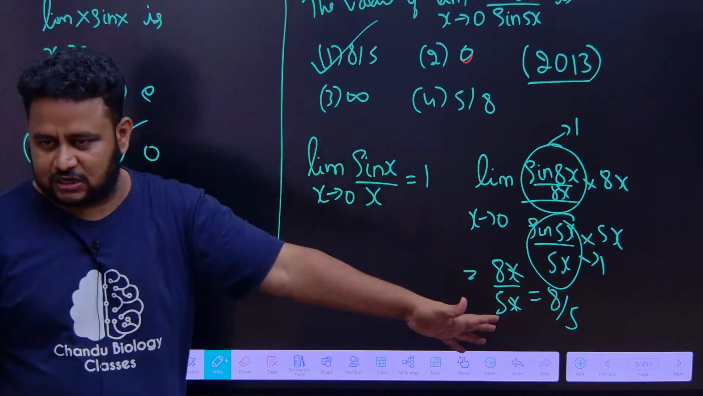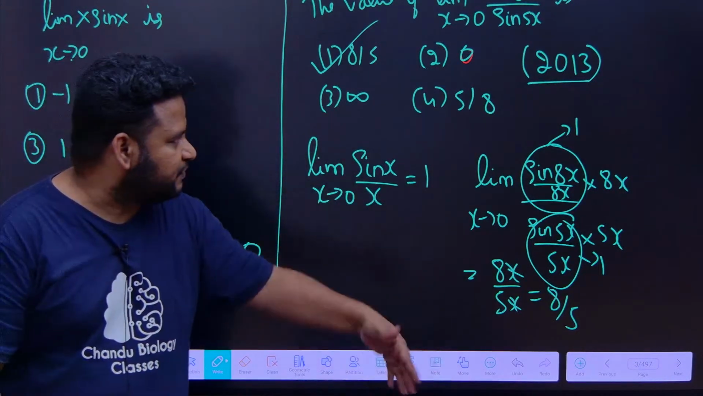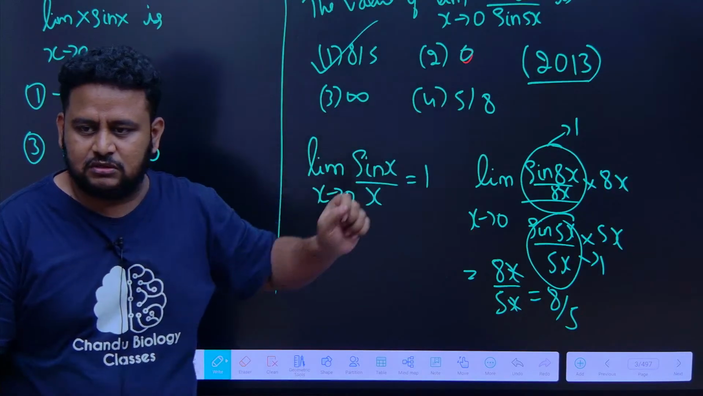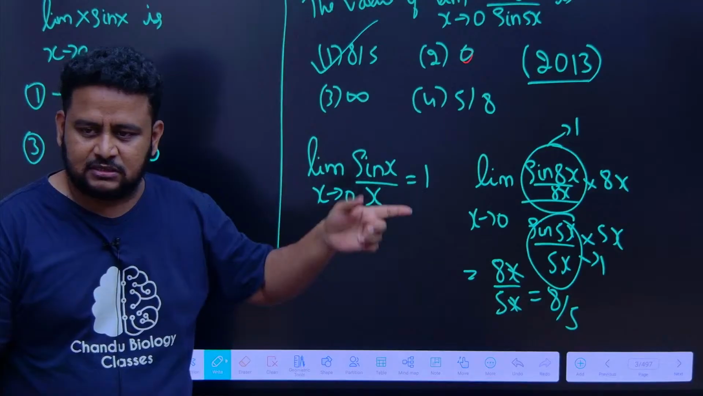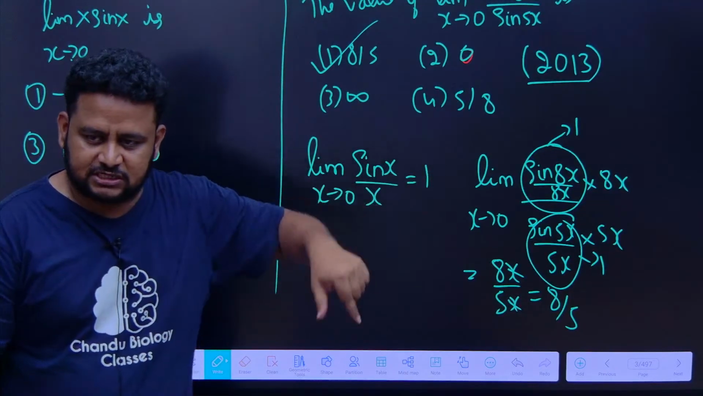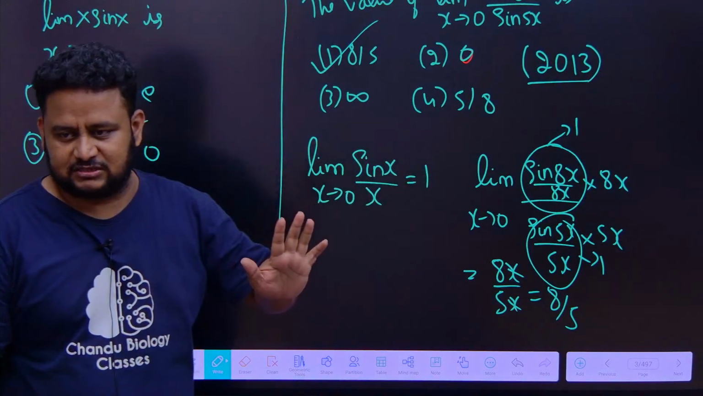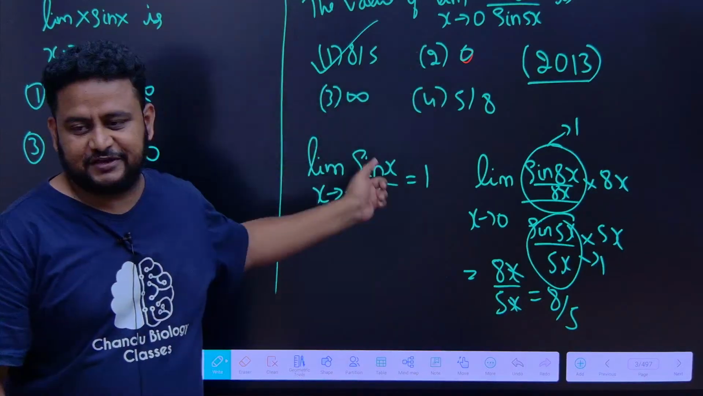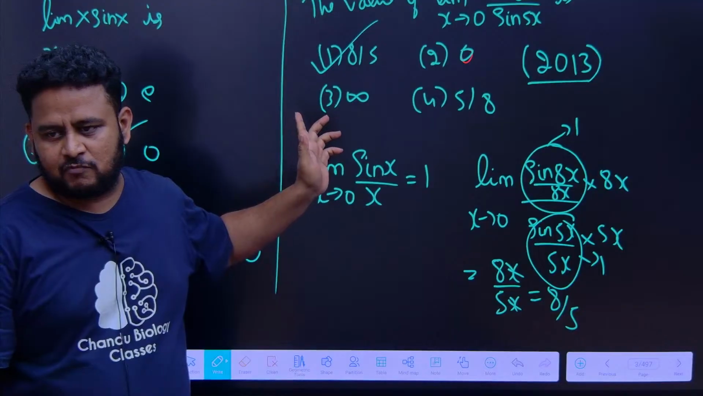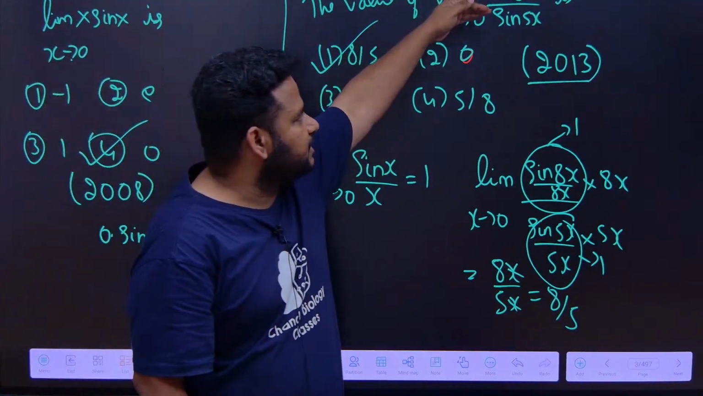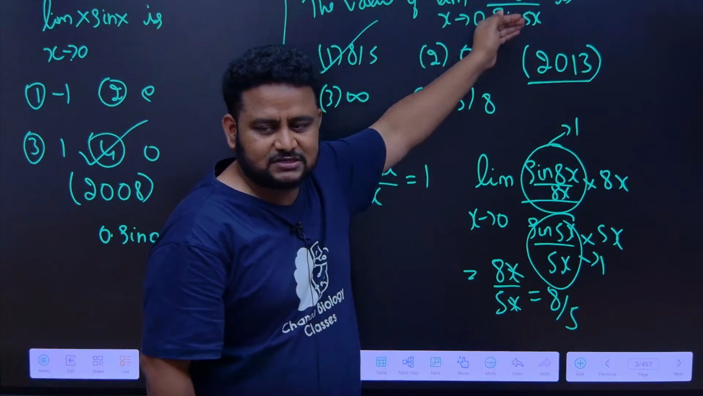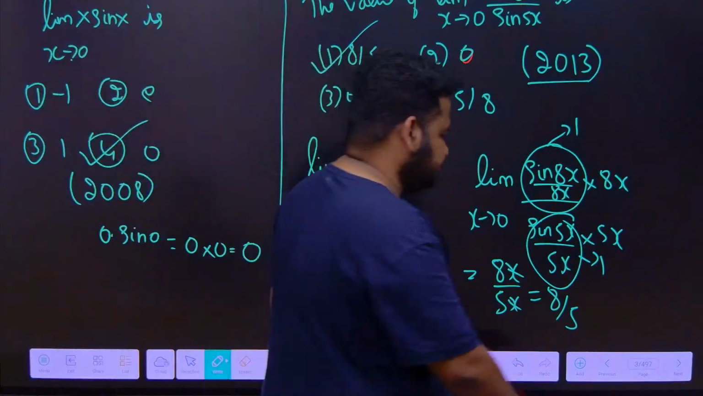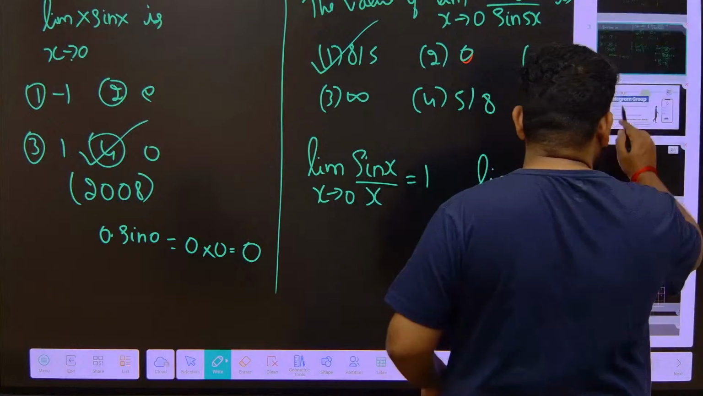The question which we solved in the practice question is much tougher than this question, correct? There you have to convert 1 minus cos 2x into 2 sin square x, then do sin square x by x square, and then do some other things. But here it is straightforward. So directly you can say the answer is 8 by 5 without solving. Now you know that you have to divide by 8x, multiply by 8x, divide by 5x, multiply by 5x. So based on this, let us see some more questions.